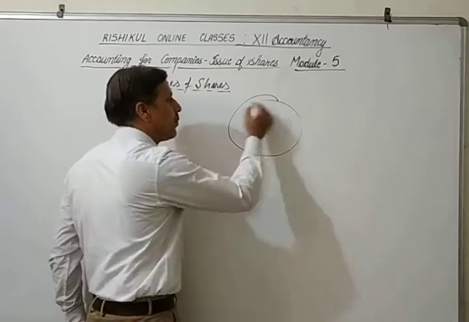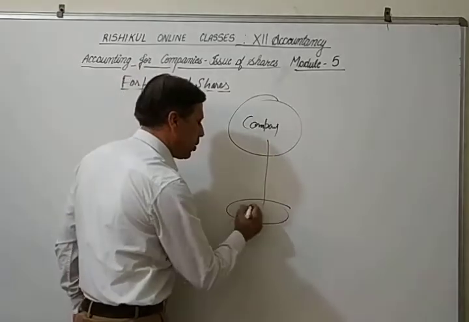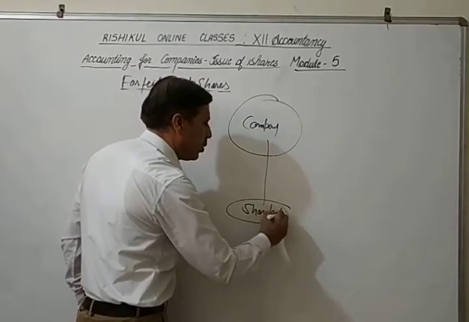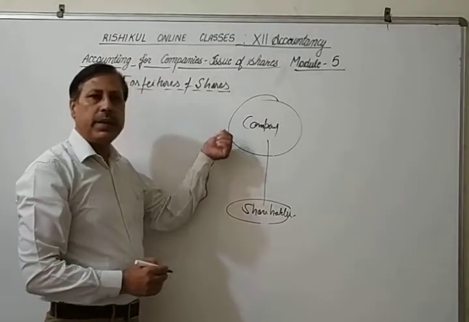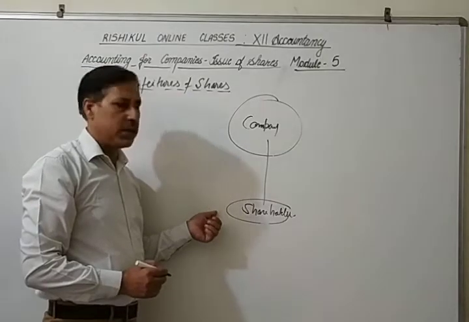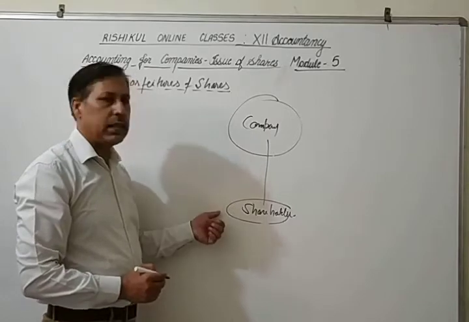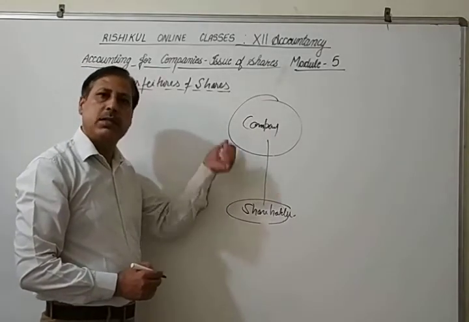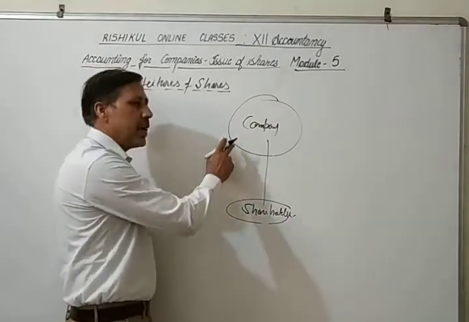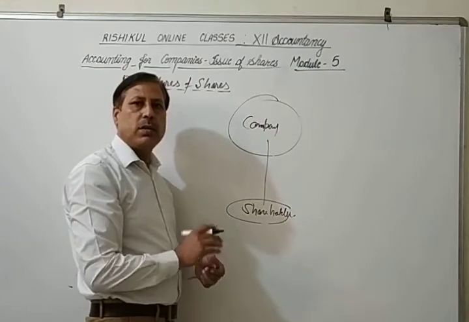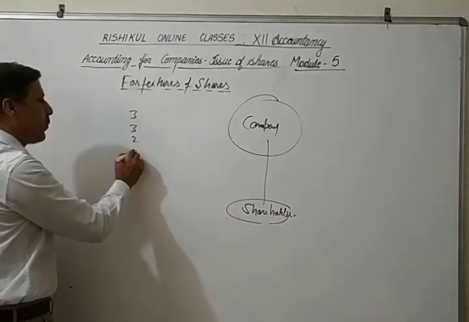This is the company, and if a shareholder does not pay his call on its due date, the company has the right to give proper notice, and after giving the proper notice, the company can cancel the membership and forfeit the share. शेयर को जब्त कर सकती है, मेंबरशिप कैंसिल हो जाएगी, and the company can remove the name of the shareholder from the member register also. So the company demands the money in installments.